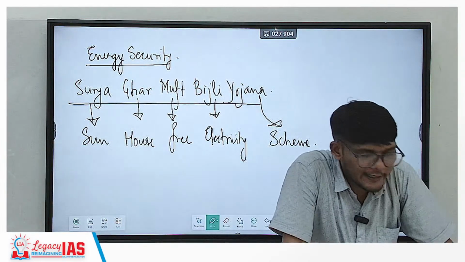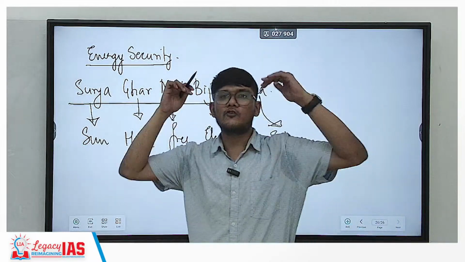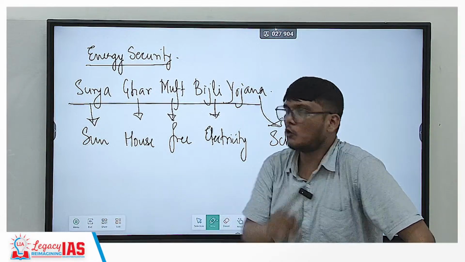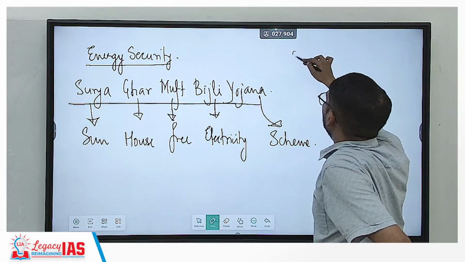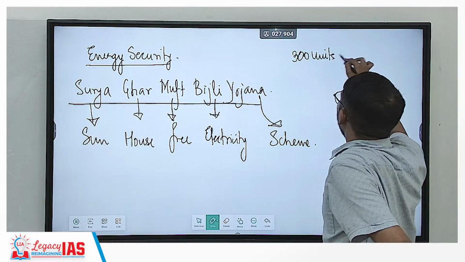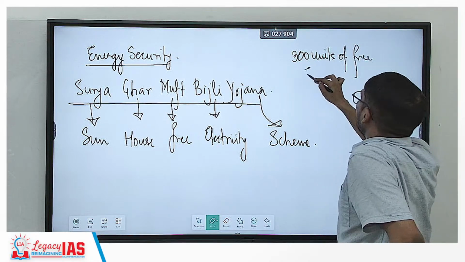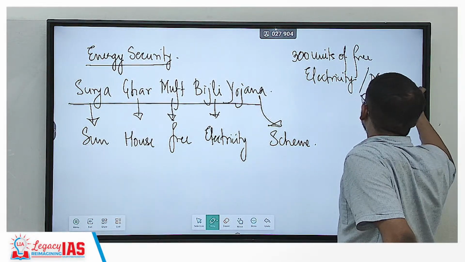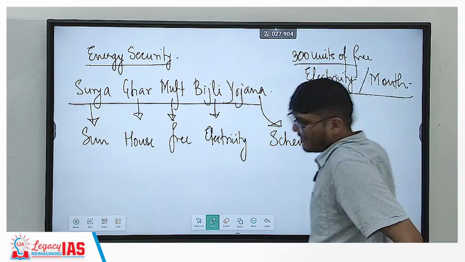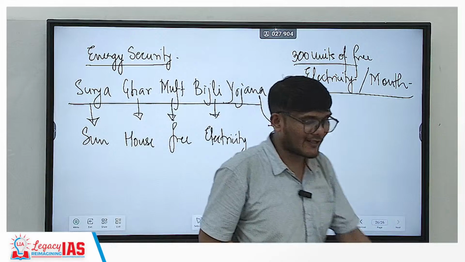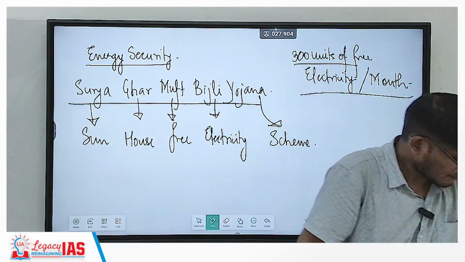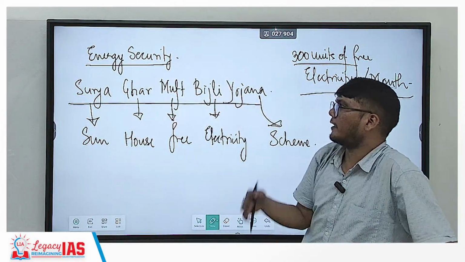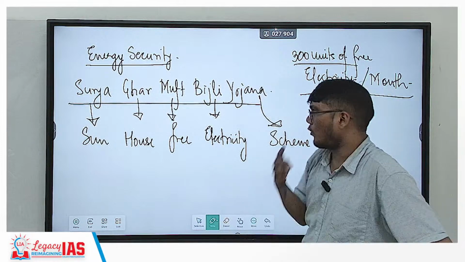They want people to put solar rooftops on top of their house. If you do that, then you will get 300 units of free electricity per month. So basically your Bijli bill, electricity bill problems are sorted if you can do that. This is very interesting, and hopefully it would be successful. It is a good vision.